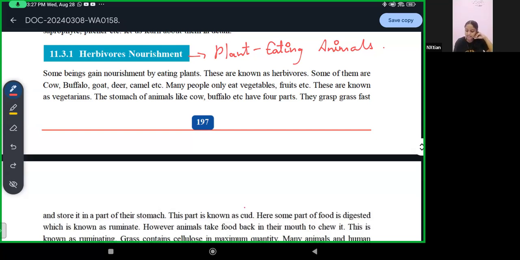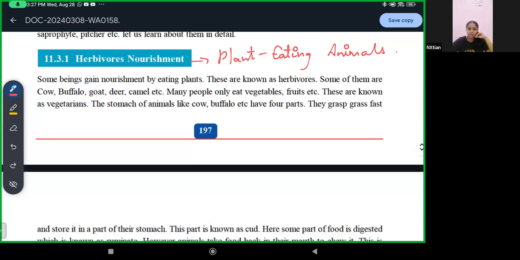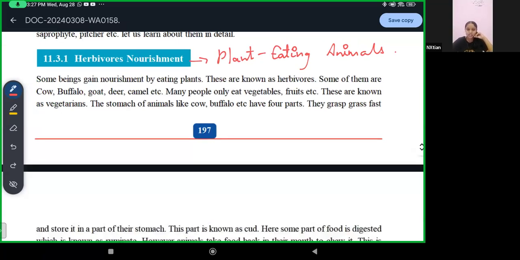Just like that, in animals also, there are those animals which eat only plants. Then there are those animals which also eat other animals. So those animals which only eat plants are known as herbivores. They only eat plants.